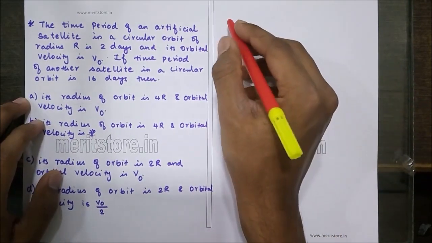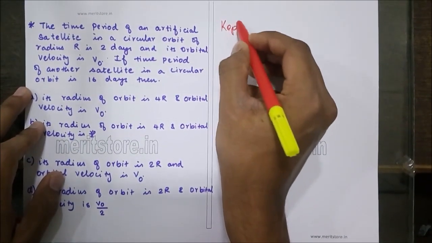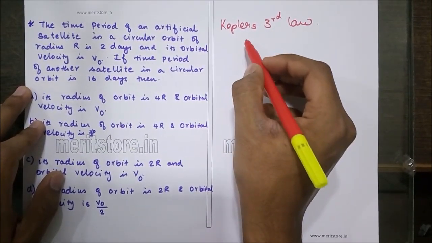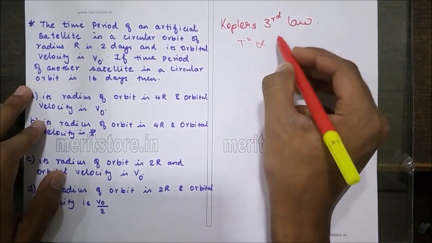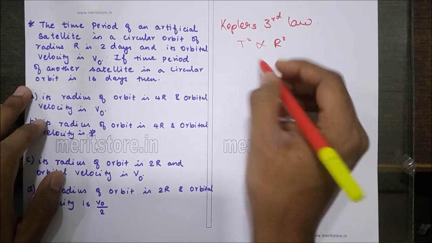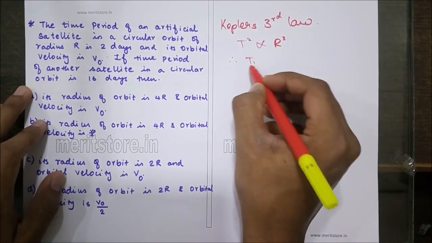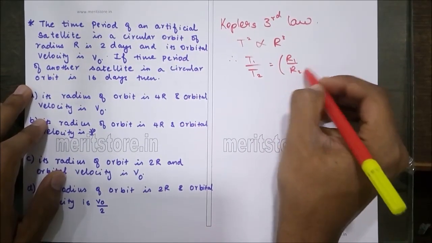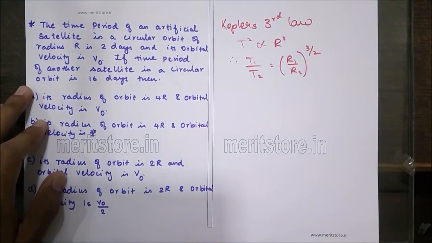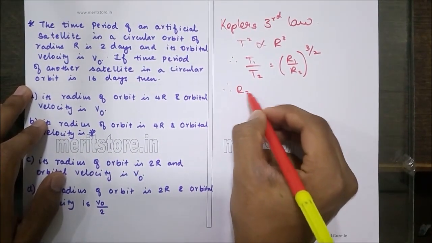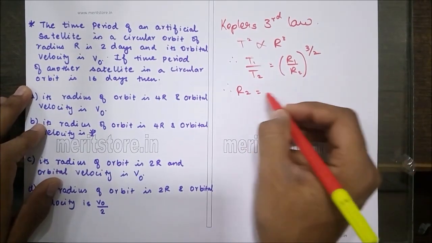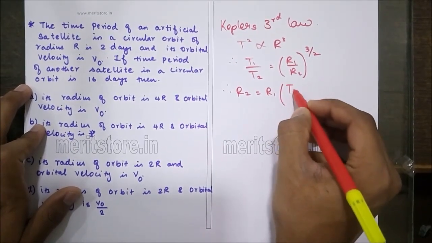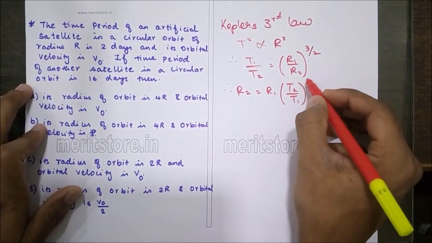To solve this sum, we need to recollect Kepler's third law. According to Kepler's third law, the square of the time period is proportional to the cube of the radius. Therefore, for both the satellites, when we compare the time periods, we can write it as, now R2, that is the orbital radius of the second satellite, can be given as R1 times (T2 by T1) to the power 2 by 3.